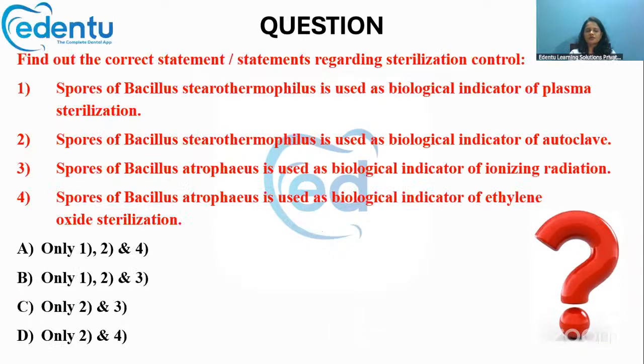Now, next question. Find out the correct statement regarding the sterilization control. The spores of Bacillus stearothermophilus are used as biological indicator of plasma sterilization, or as biological indicator of autoclave. Bacillus atrophaeus is used as biological indicator of ionizing radiation, or Bacillus atrophaeus is used as biological indicator of ethylene oxide sterilization. Which is the correct answer?